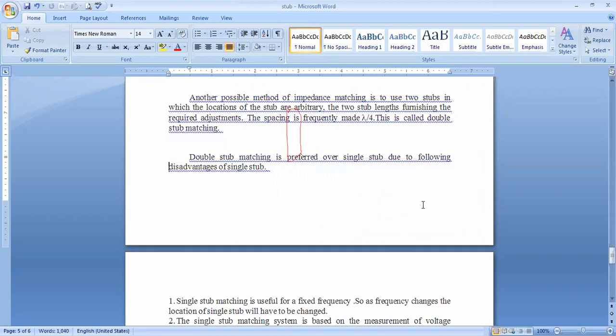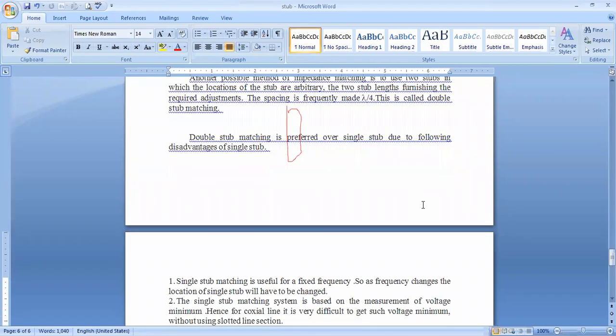Why? Because a quarter wavelength transformer is also called an impedance inverter. Generally the spacing is frequently made lambda by 4, so the stub to stub distance is made like this, and such a structure is called double stub matching. Double stub matching is preferred over a single stub due to the following disadvantages of the single stub.